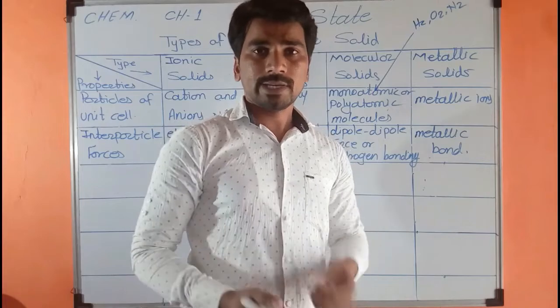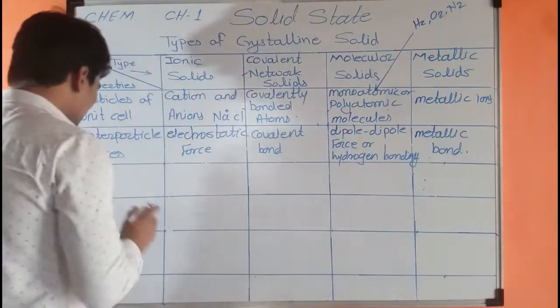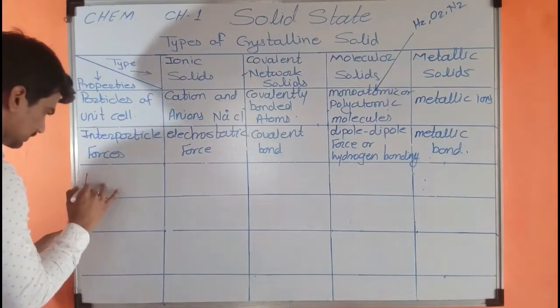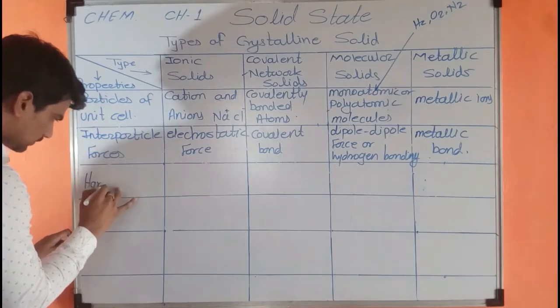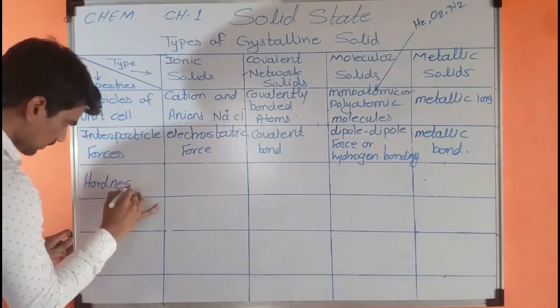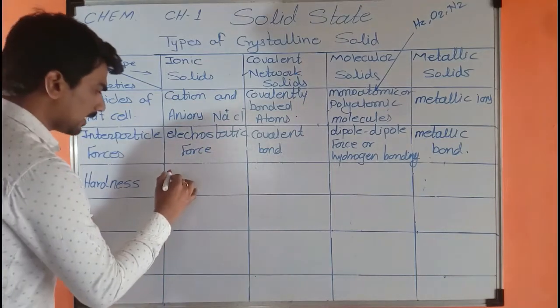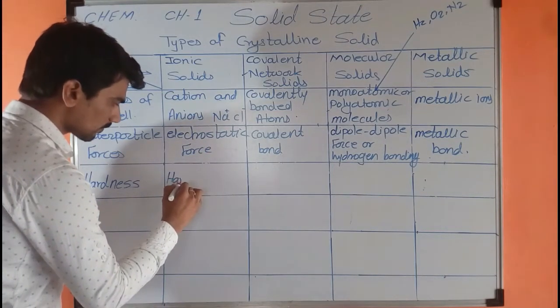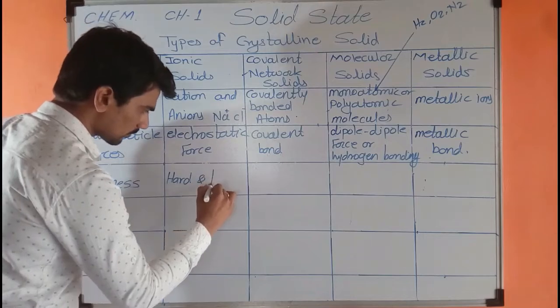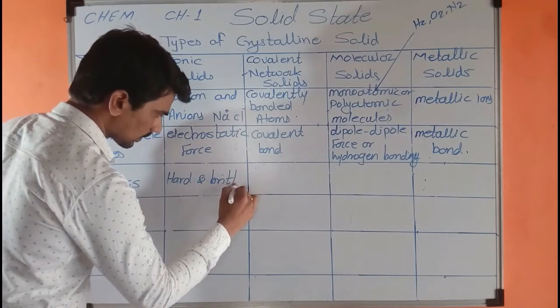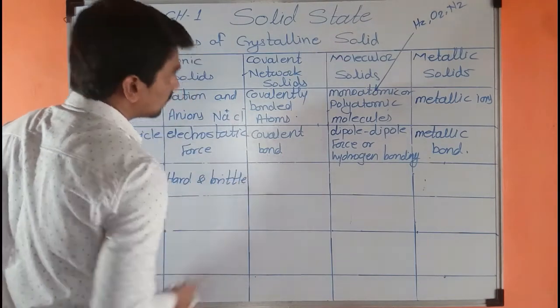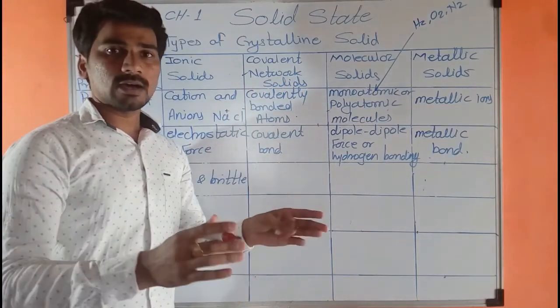Now our next point is hardness of the solids. Ionic solids are hard and brittle. Covalent solids are very hard.